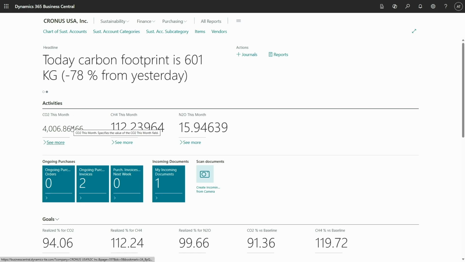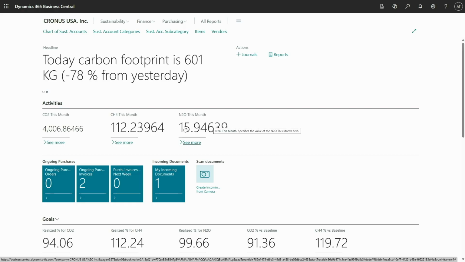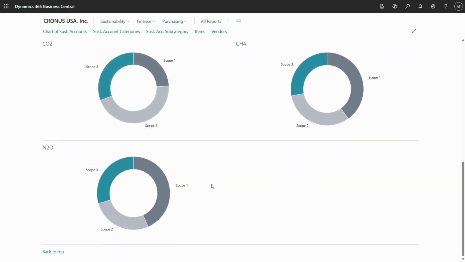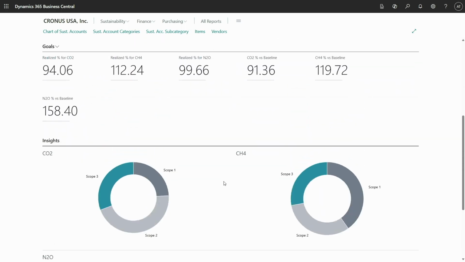Then you have activities this month about all three gases' emissions in the current month. Then your goals realized percentage for all three gases, compared with your targets and realized versus baseline. I will explain now how you get this information. And plus, we have these insights with nice charts.